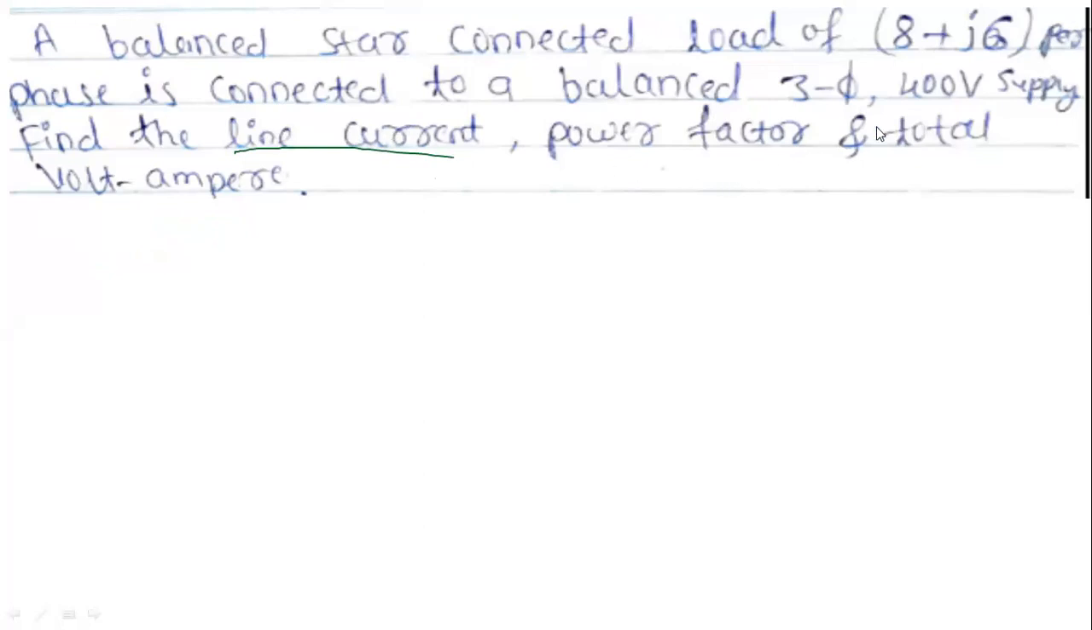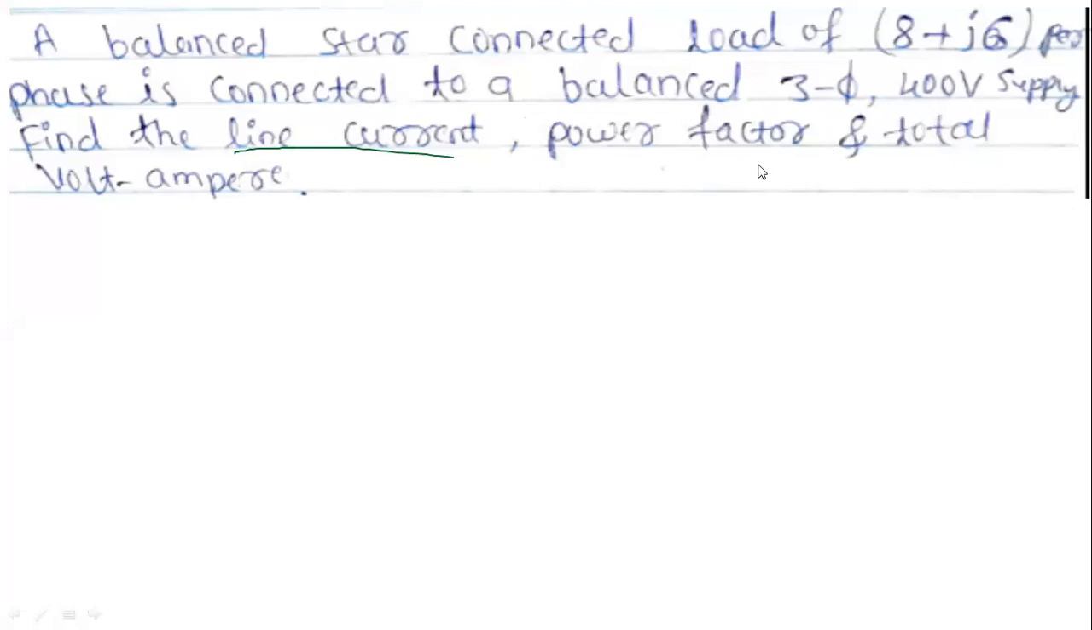But what is this voltage? Is this VL or VPH? 400 volt. It is a balanced system, 3-phase 400 volt supply. Yes, sir. 3-phase 400 volt is nothing but the supply line voltage. It is nothing but VL equal to 400 volt they have given.